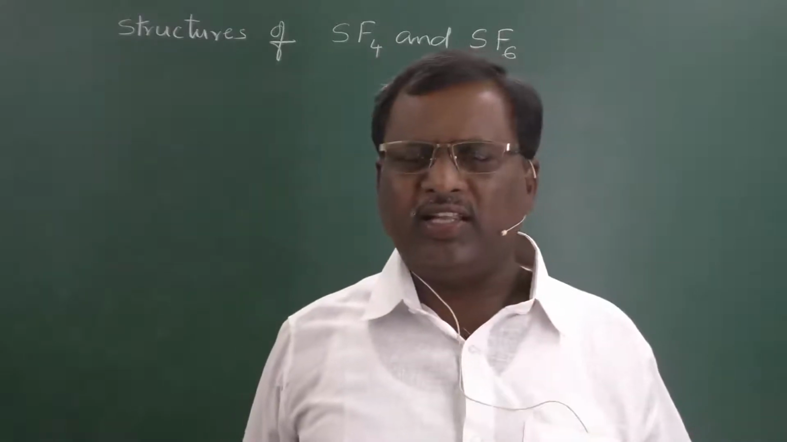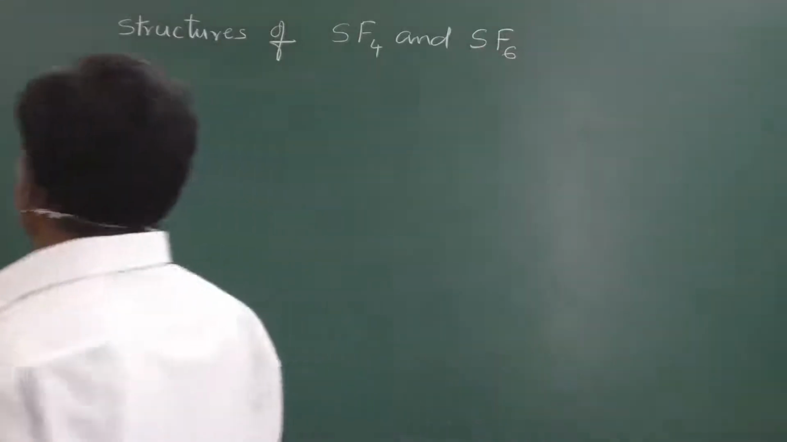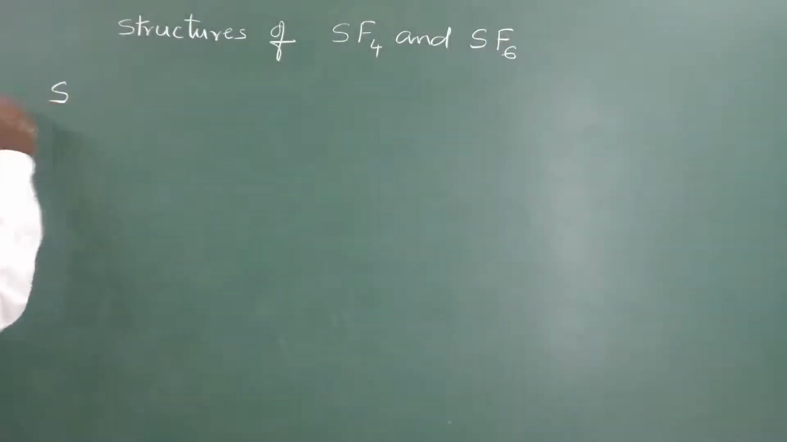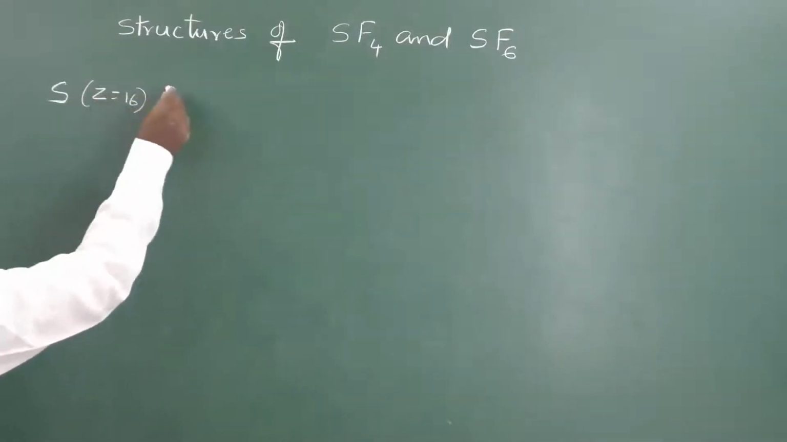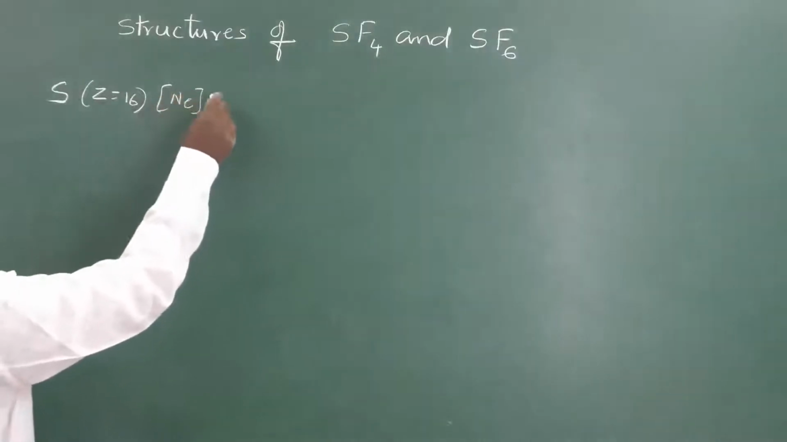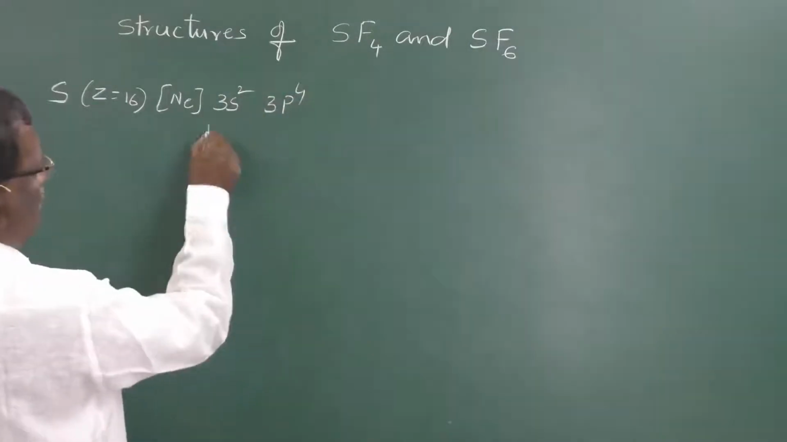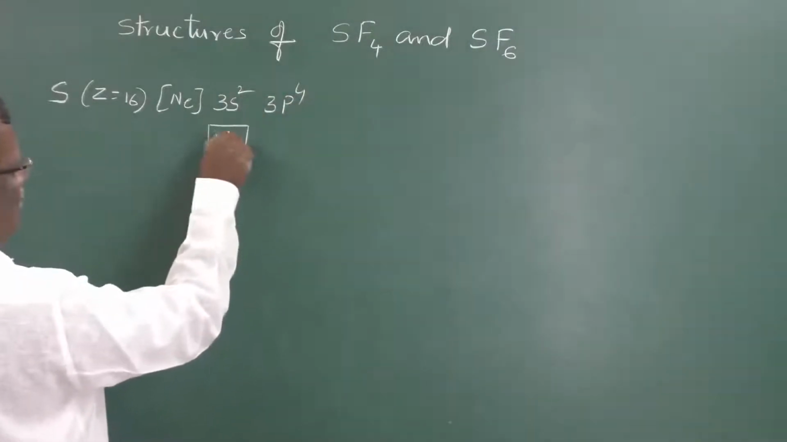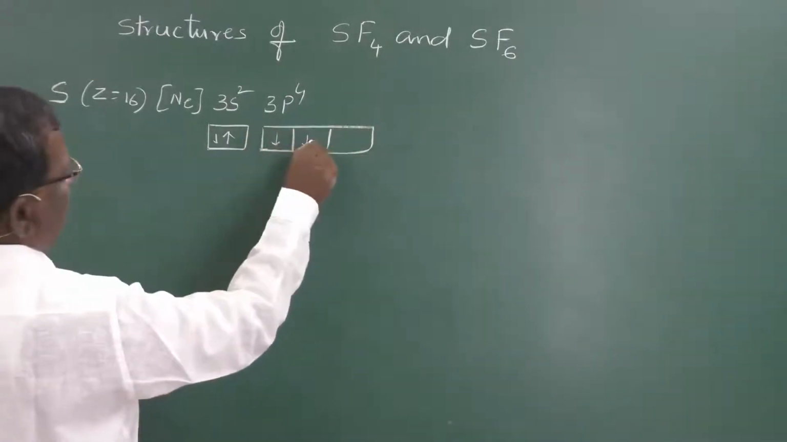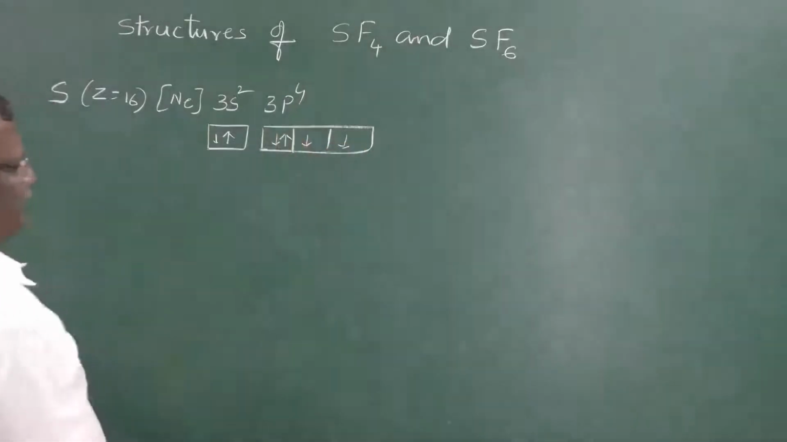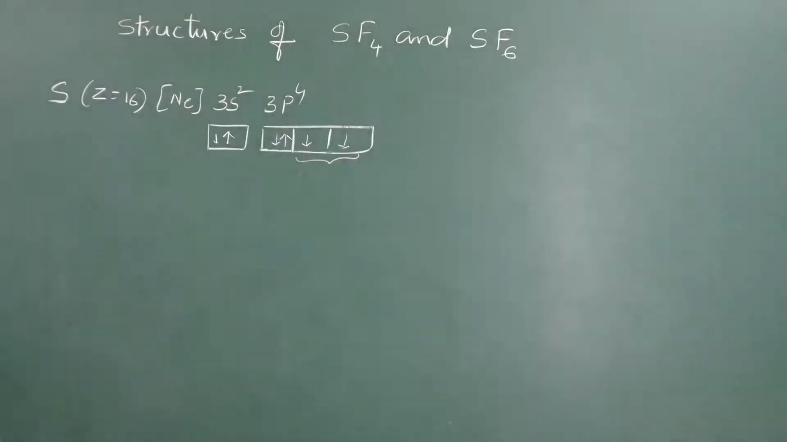So, since 4 bonds are there, we require 4 unpaired electrons. We know the electronic configuration of sulfur. Its atomic number is 16. So, its electronic configuration is neon 3s2 3p4. So, 2 electrons in 3s orbital and 4 electrons in 3p orbital like this. That means here we have only 2 unpaired electrons, so only 2 bonds are possible.